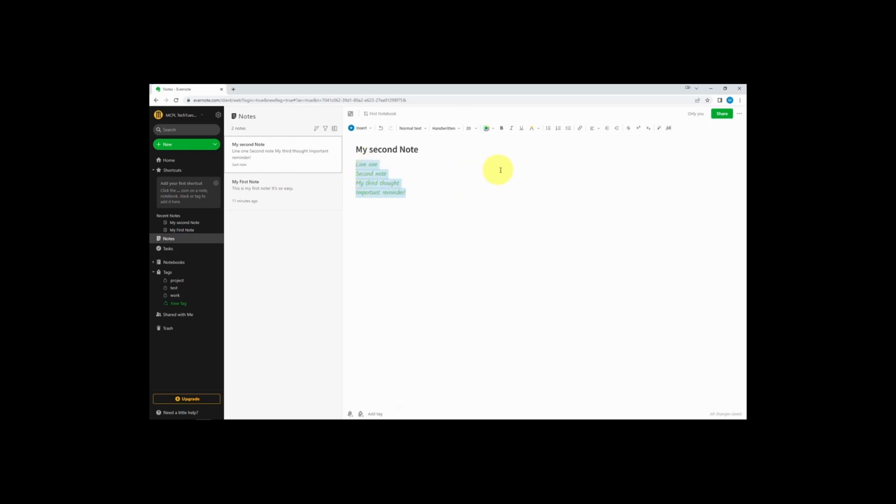You can also highlight, make lists with bullets or numbers or checkboxes. If you only need some of your lines to have a checkbox, you can only select the ones that you need without having to do everything.